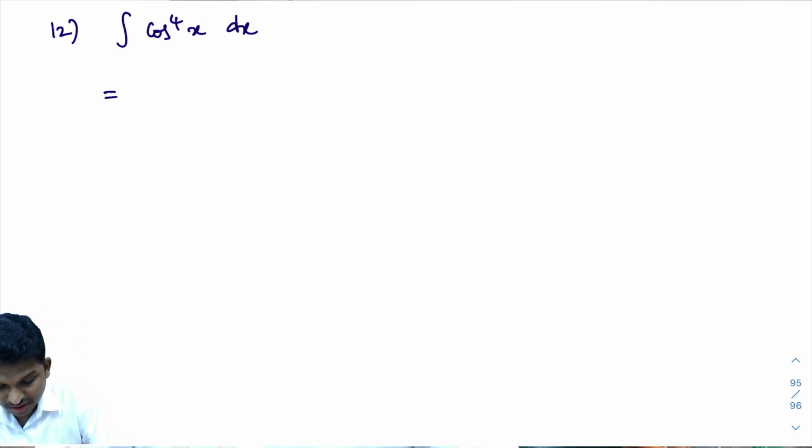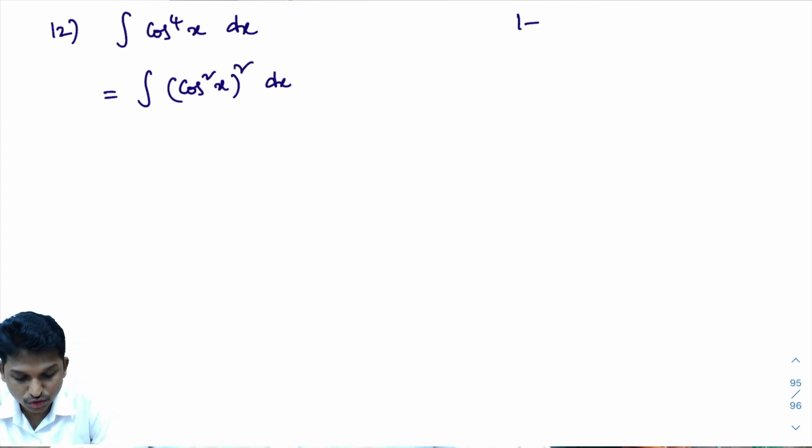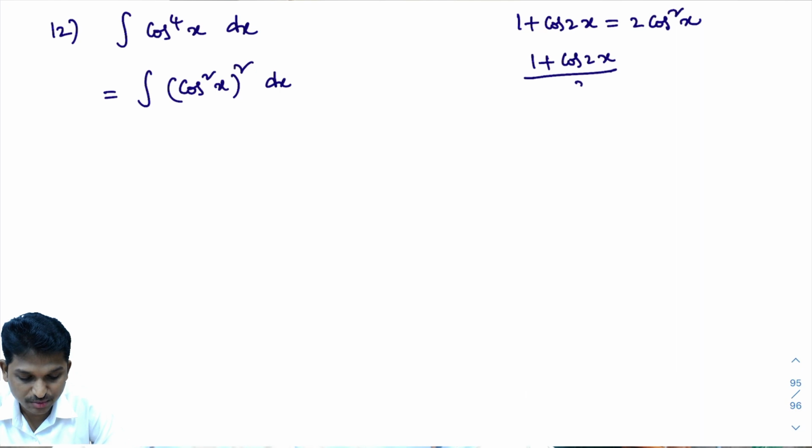This equals integral of cos power 4x, that can be written as cos square x whole square dx. In trigonometry, you know this formula. 1 plus cos 2x is equal to 2 cos square x. This 2 is there, no? You take it to this side. What you will get is 1 plus cos 2x divided by 2 equals cos square x.